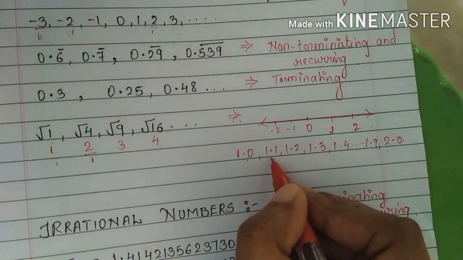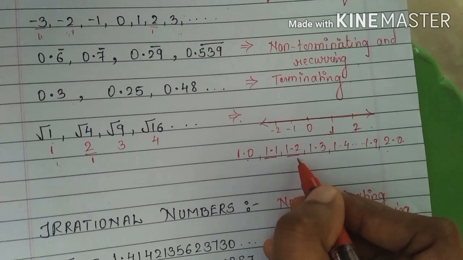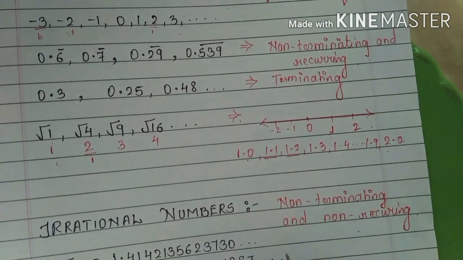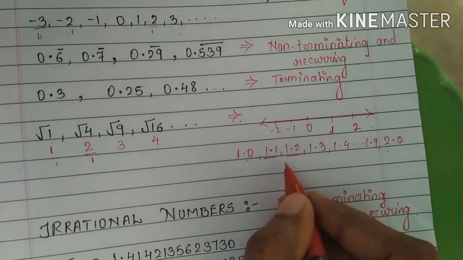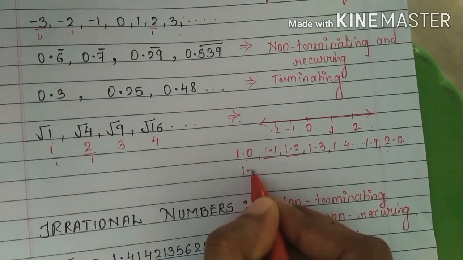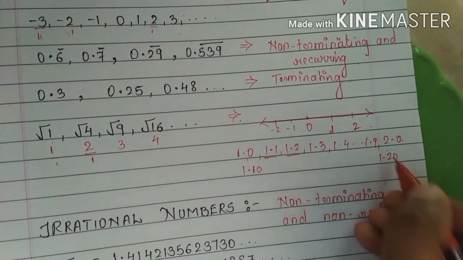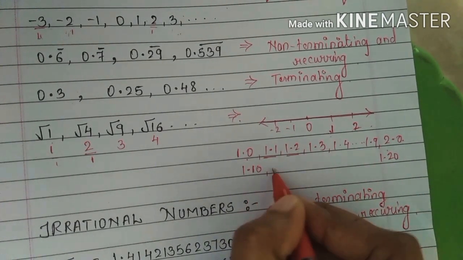The same way, between 1.1 and 1.2, between these two rational numbers again there are infinitely many rational numbers. For example, if I consider 1.1 and 1.2, take 1.10.